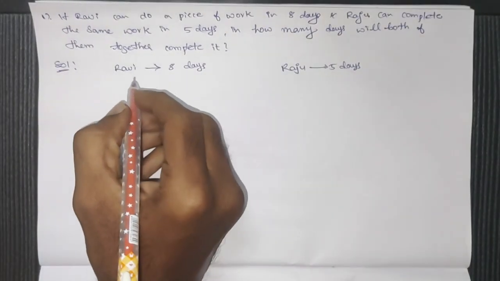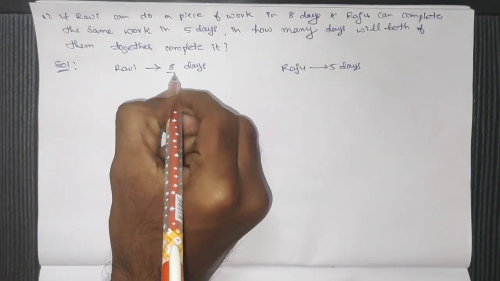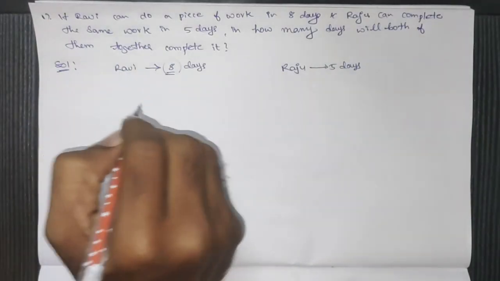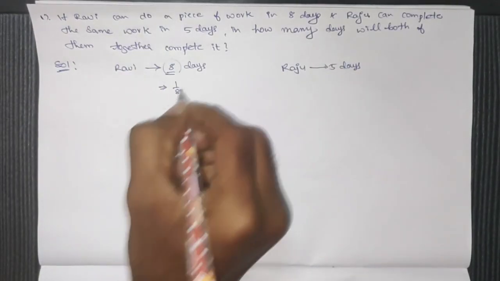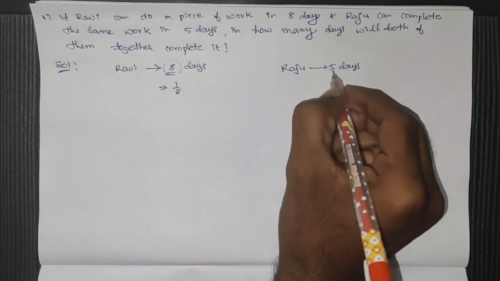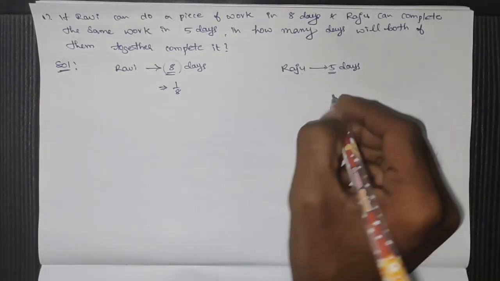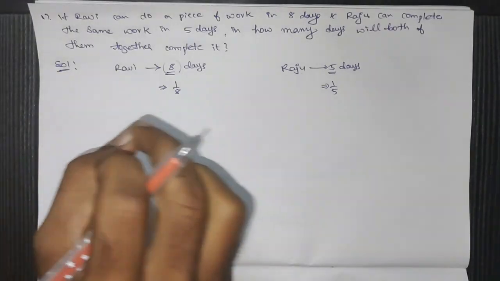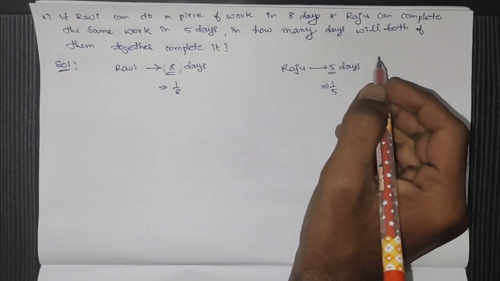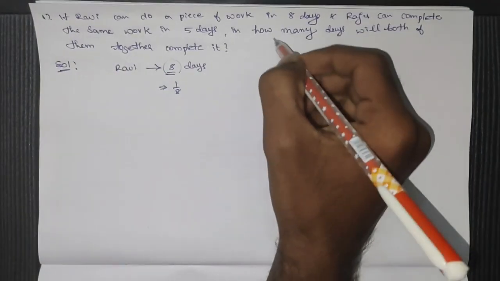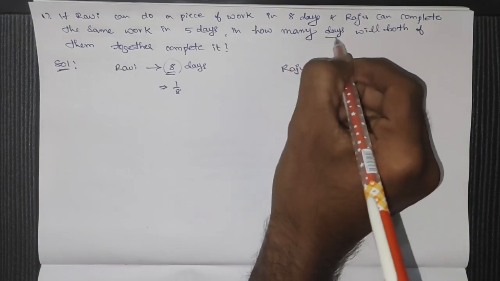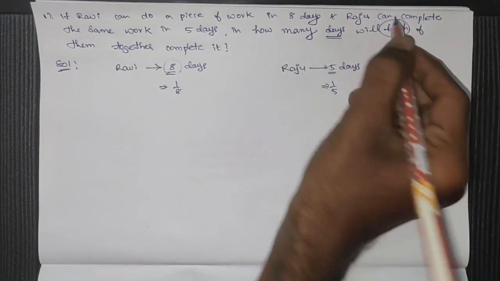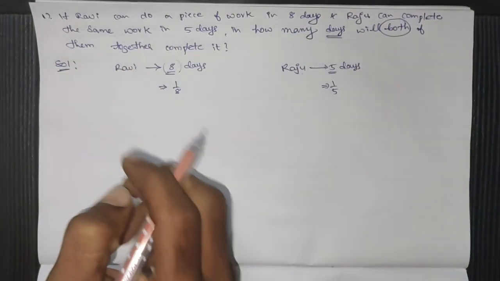Here, if Ravi can complete the whole work in 8 days, then his 1 day work will be 1 by 8. If Raju can complete the whole work in 5 days, then his 1 day work will be 1 by 5. What is being asked is, in how many days will both of them together complete it?